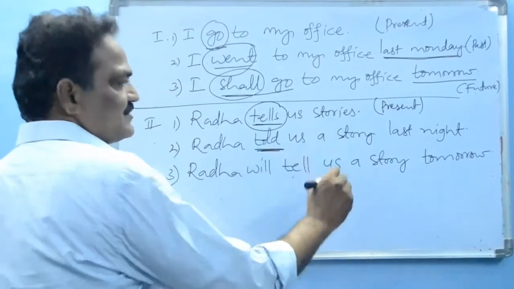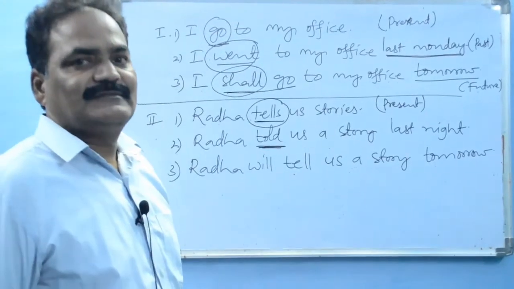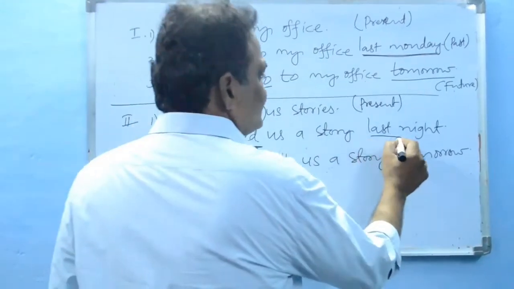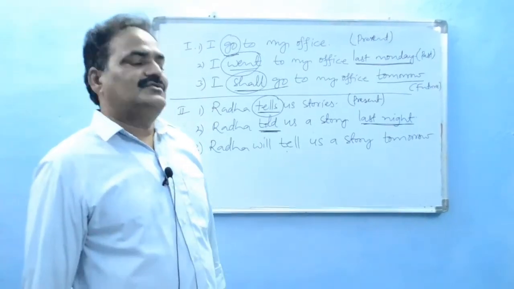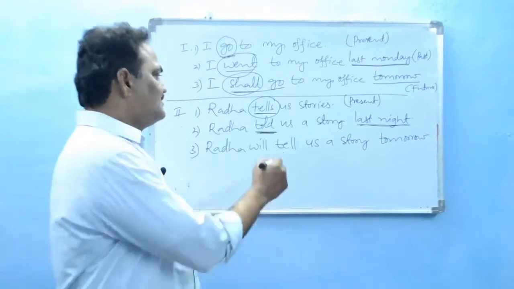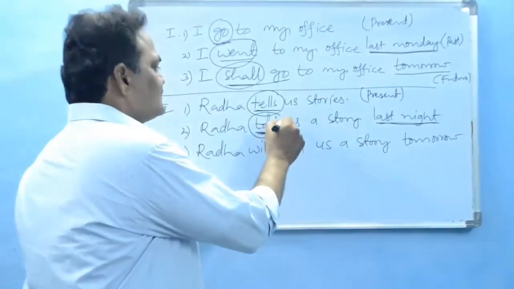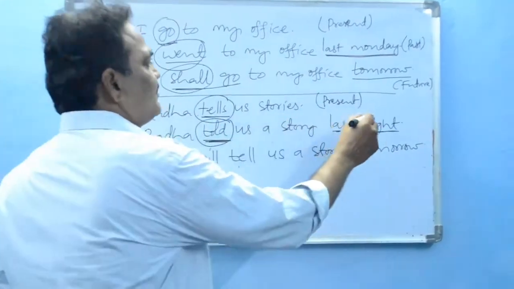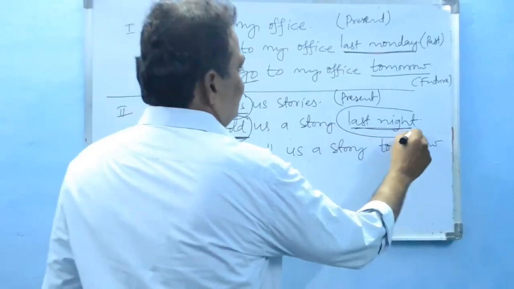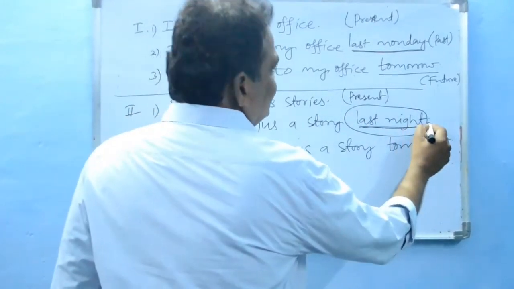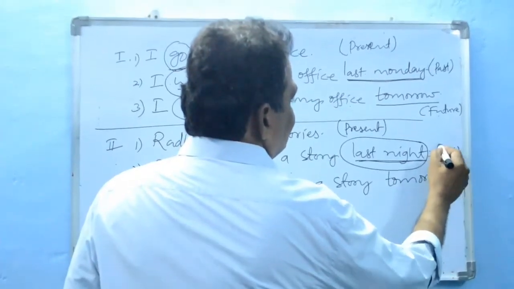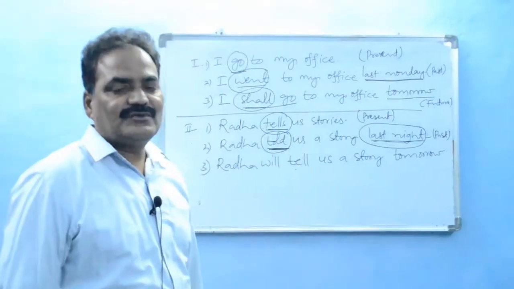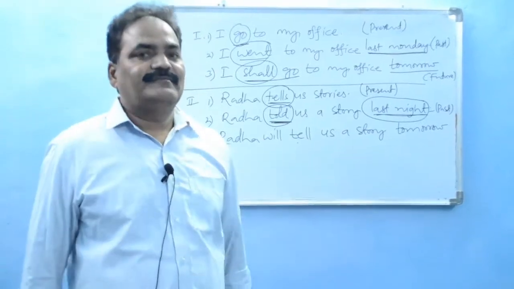Radha told us a story last night. Here last night is a past time reference. So we understand by these two, the verb in the past form and also the past time reference, this action took place sometime in the past. So it is in past tense.